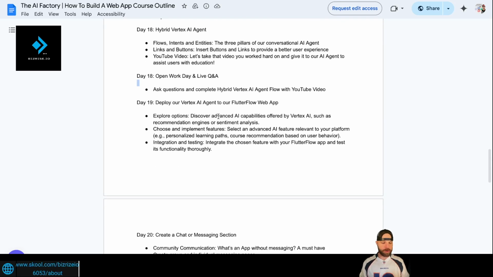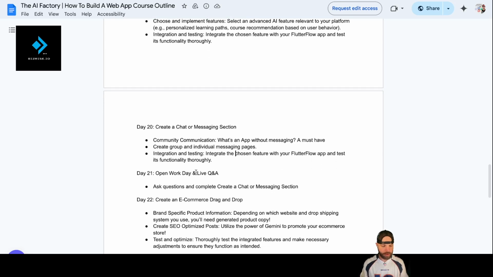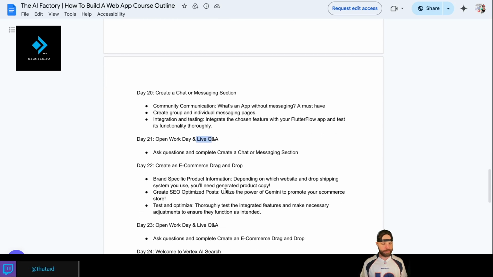Day 19, we're going to deploy our Vertex AI agent to our FlutterFlow web app. All right. Day 20, we're going to create a chat part of our app. You got to have a chat, right? And then we're going to have an open work day.